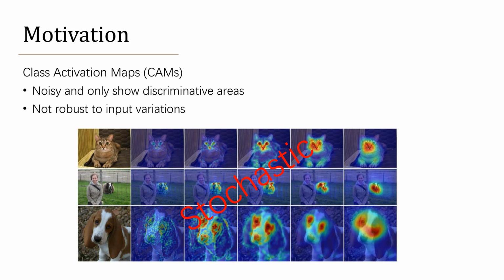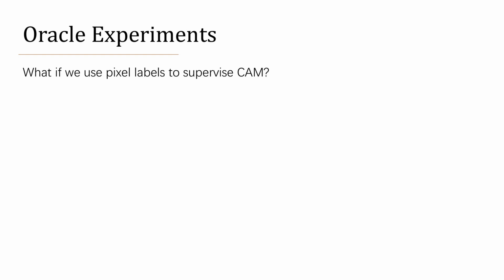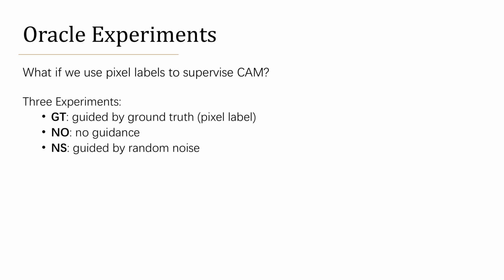We find that the activation map shows stochastic behavior. To prove this theory, we did oracle experiments and asked the question, what if we use pixel labels to supervise CAM? We did 3 experiments. First, for the GT group experiment, we use pixel labels directly to supervise CAM. No group is a control group. For comparison, we have the NS group, in which CAM is guided by random noise.